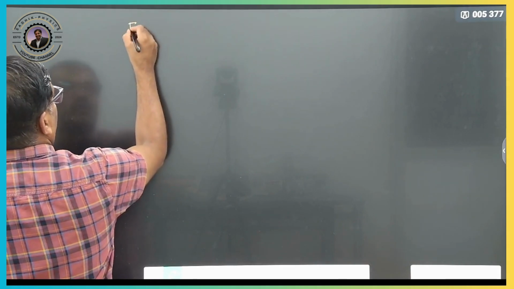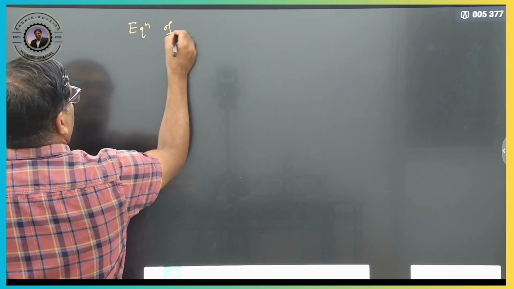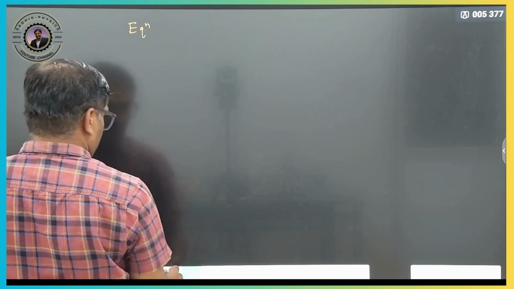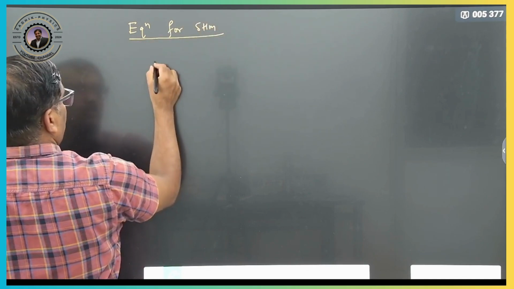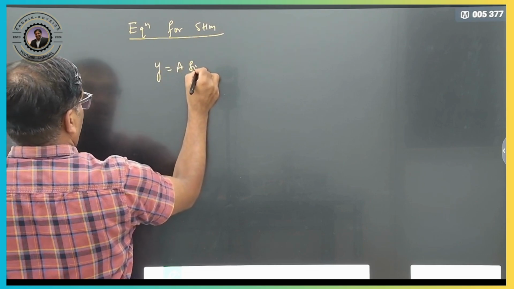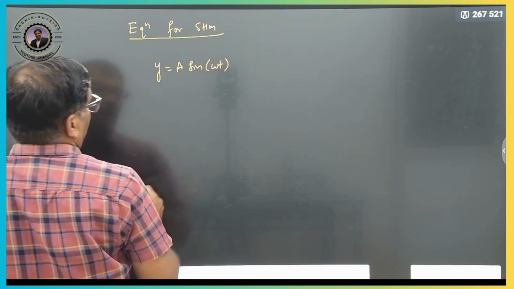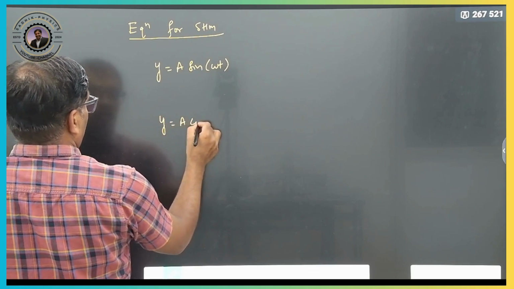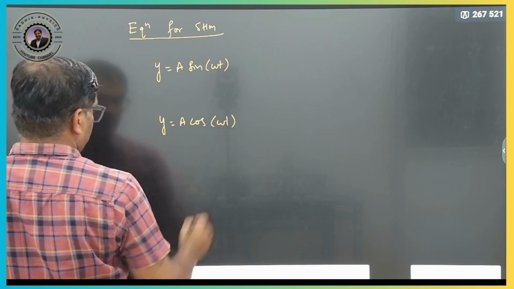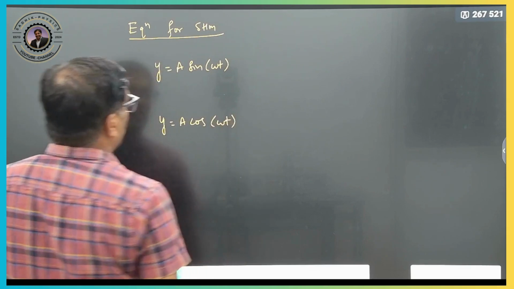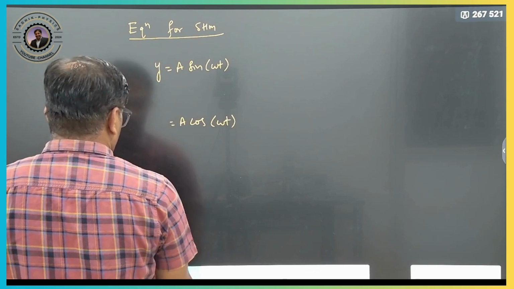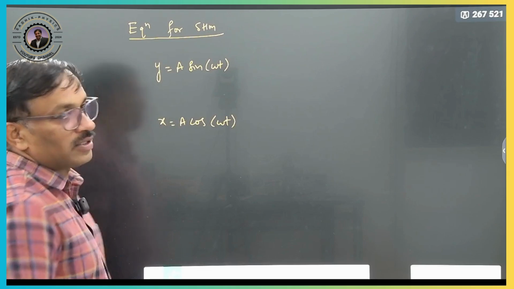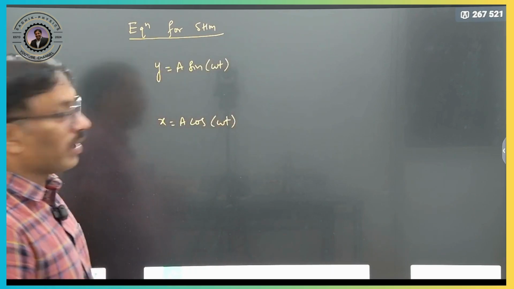These are all very, very important for understanding, the equations for SHM. So for SHM, y equals a sin of omega t, or x equals a cos of omega t, right. So basically when we have to use y equals a sin omega t, and when we have to use x equals a cos omega t, is very, very important.